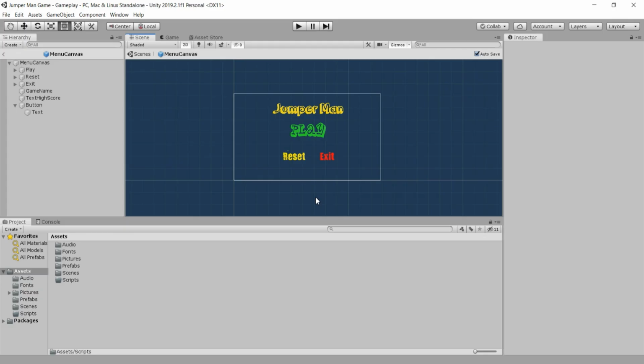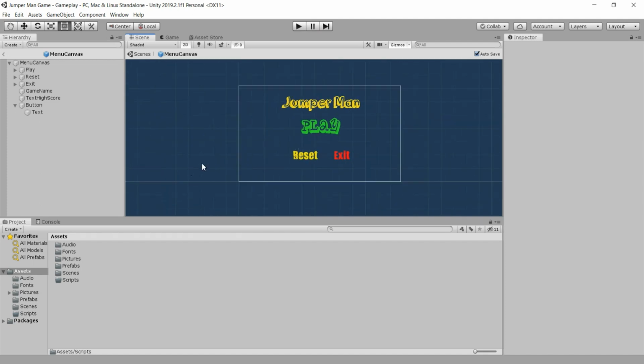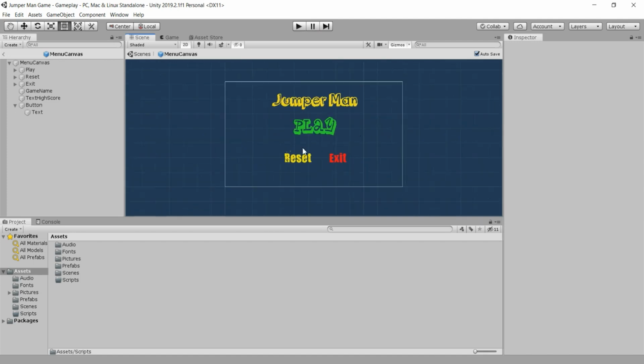Hi everyone, this is Mijus from Asymptotes, and as I said, we'll create this awesome jumper game now in this tutorial. So we are currently in the main menu scene, and I'm going here into these assets, and all of this you'll get with the link in the description as always.